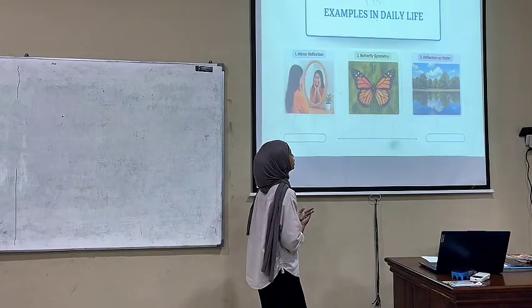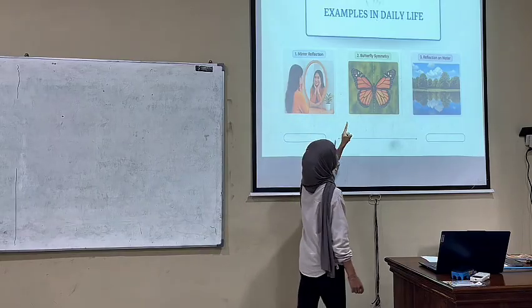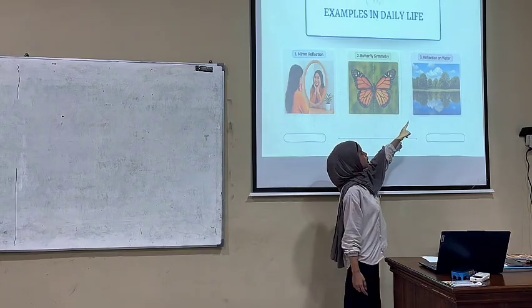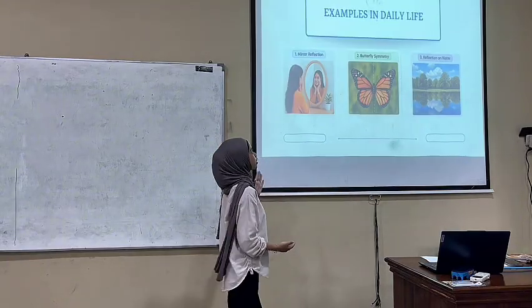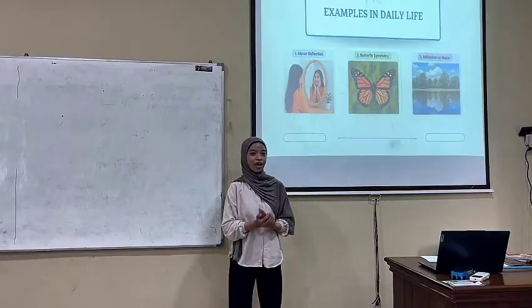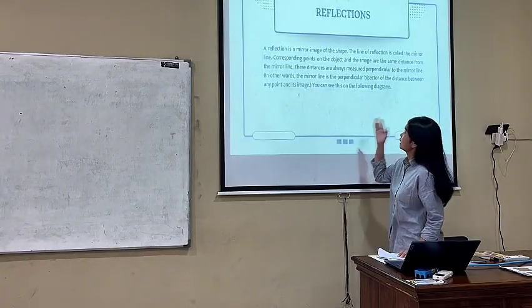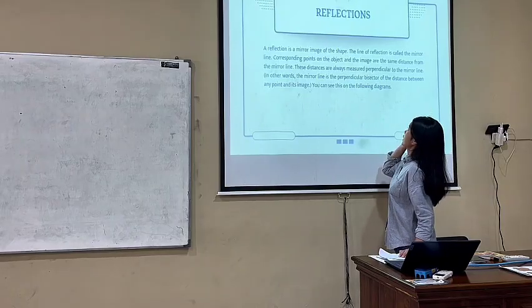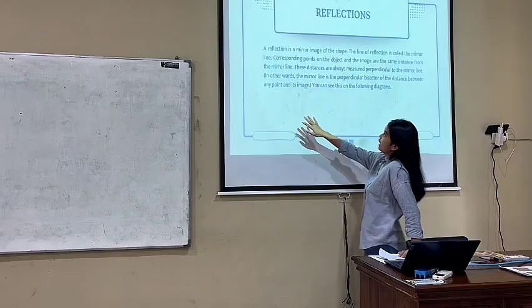For example, in daily life, picture 1 is a mirror reflection, picture 2 is butterfly symmetry, and picture 3 is reflection on water. From the pictures, what do you notice? The shape is the same, but it is reversed. Okay, very good. The definition of reflection: a reflection is a mirror image of the shape. The line of reflection is called the mirror line.